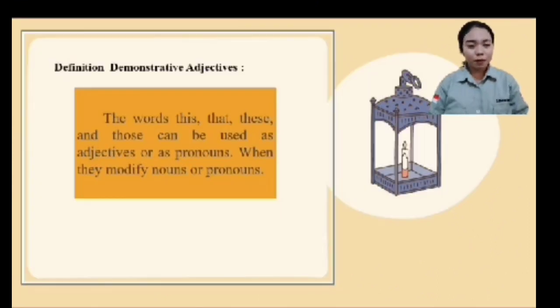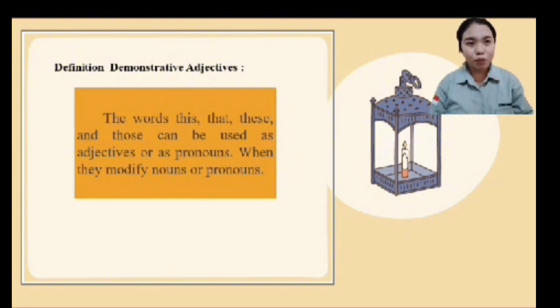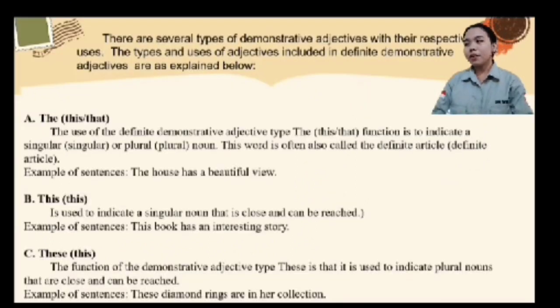A demonstrative adjective modifies a noun or pronoun, and uses words like this, that, these, and those. So I want to explain one by one the types of demonstrative adjectives. The first, this or that.